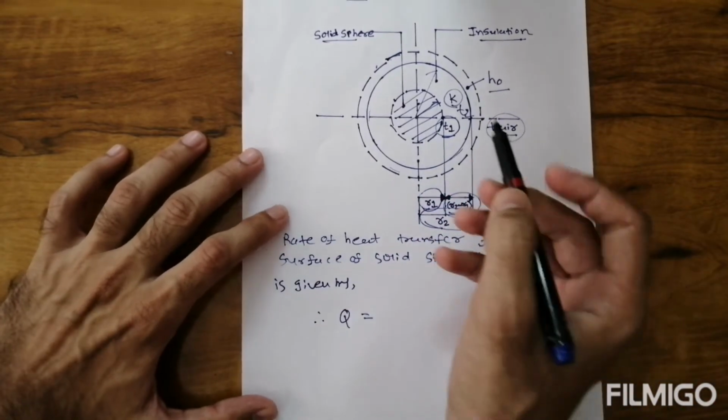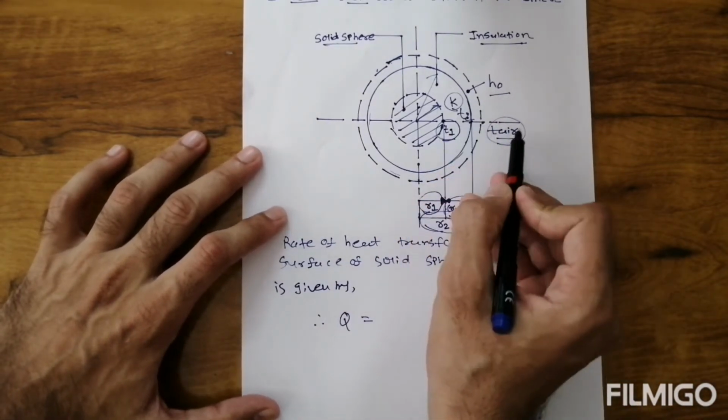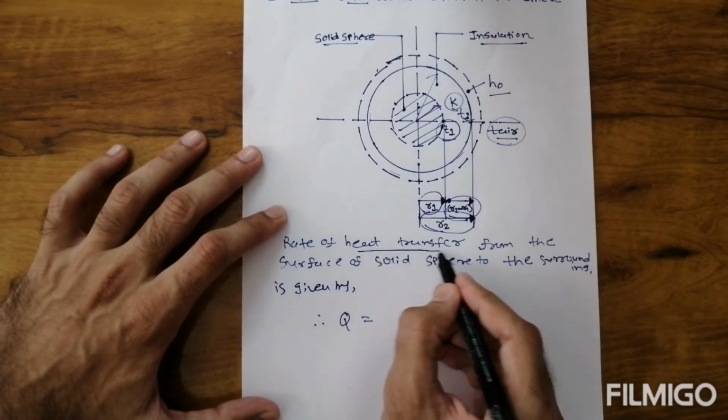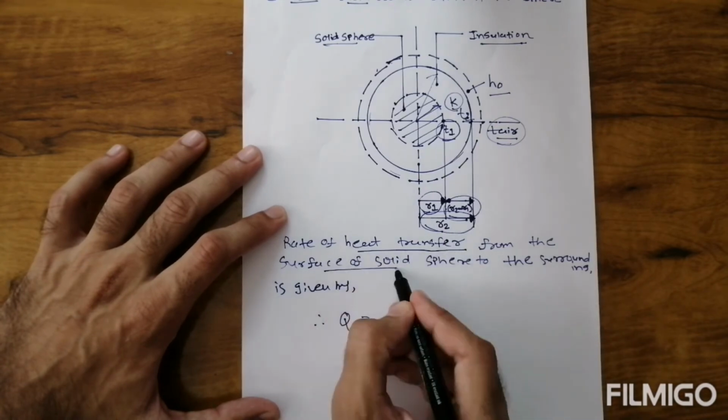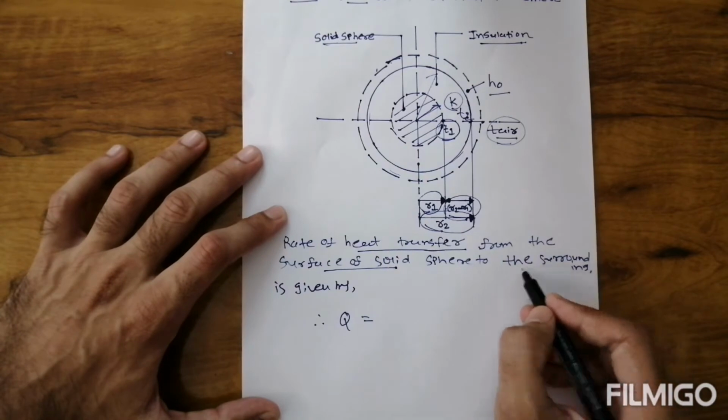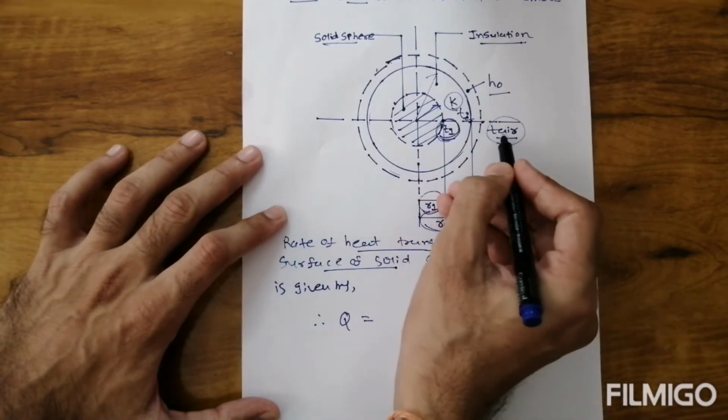Heat is transferred first from T1 to T2 and then from T2 to Tr, but we consider heat transferred from the solid surface of the sphere to the surroundings, that is, from T1 to Tr.